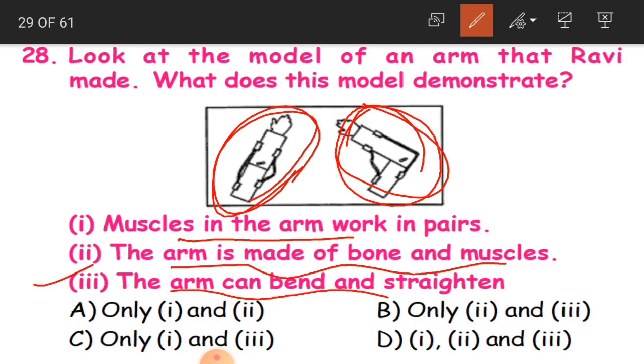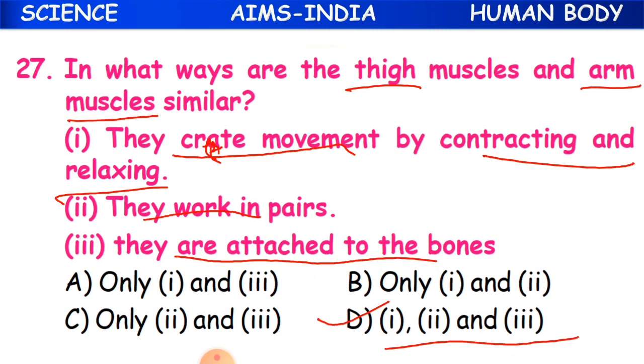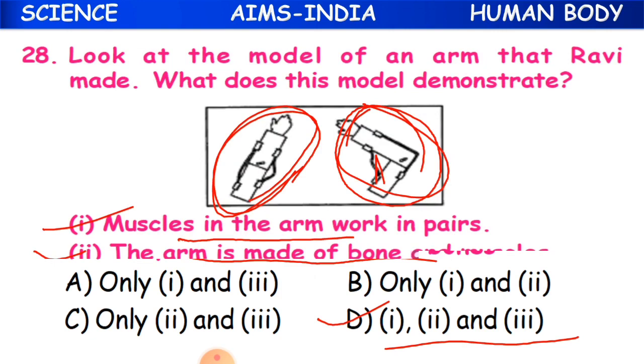And also the second is the arm is made of bone and muscles. This is also correct. And the first one is muscles in the arm work in pairs. See here, they work in pairs. So that is why even the first is correct. So D, that is 1, 2 and 3, is the correct option. Clear, children? D option is the correct answer.